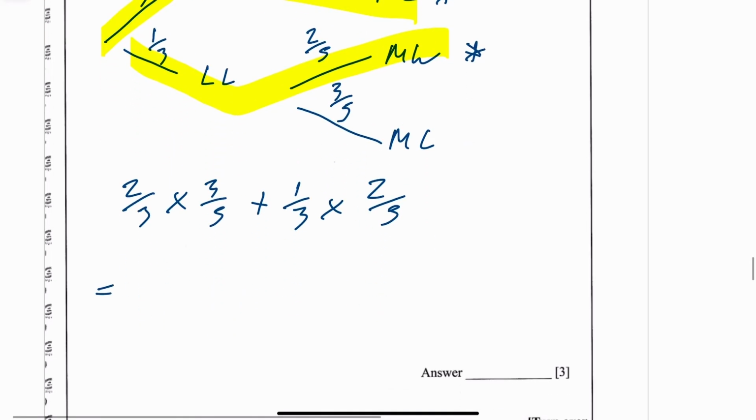Non-calculator exam, just do that out. That's going to be 6/15 plus 2/15. Tidy those up, and that's going to be 8/15. Can you cancel down any? You can't. That's as good as we can go.